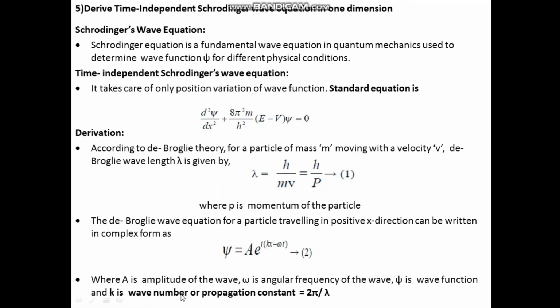Here a is the amplitude of the wave, omega is the angular frequency, and this omega is equal to 2 pi f, where f is the frequency, and psi is the wave function, and k is the wave number or propagation constant, and this k is equal to 2 pi by lambda.